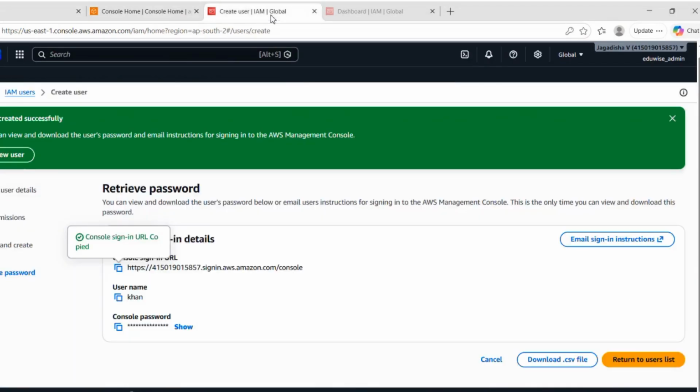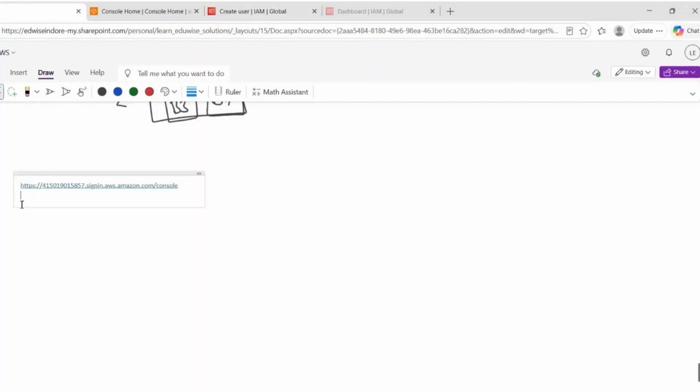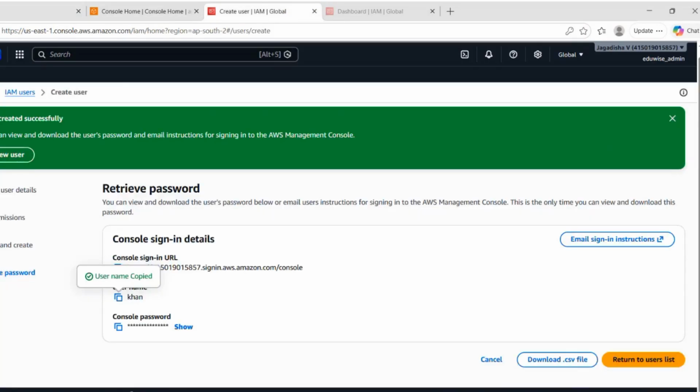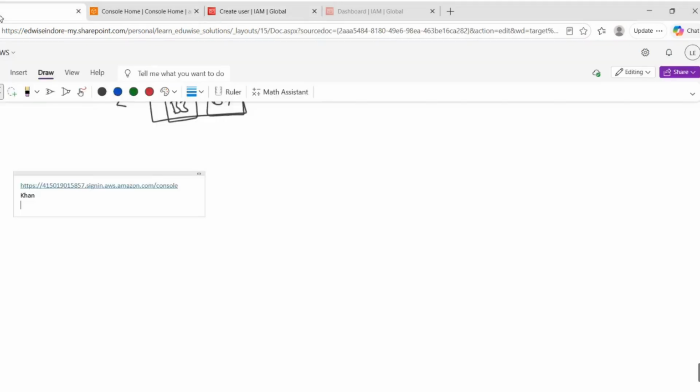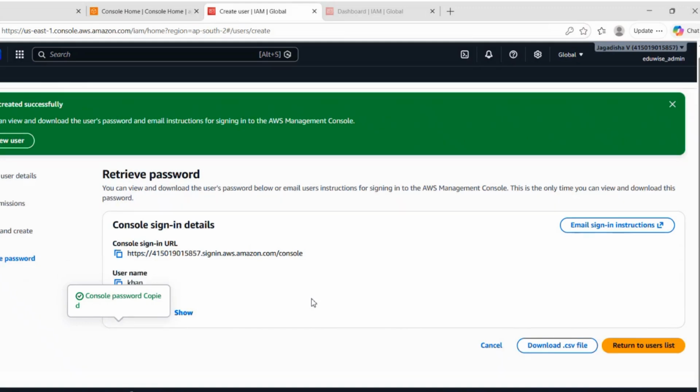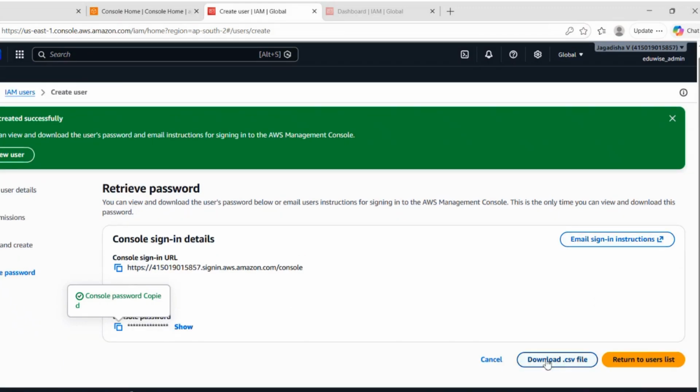Username is Khan and password as well. I'll copy the password as well and store it here. See, you can even download a .csv file as well. It will be downloaded in the form of an Excel file.